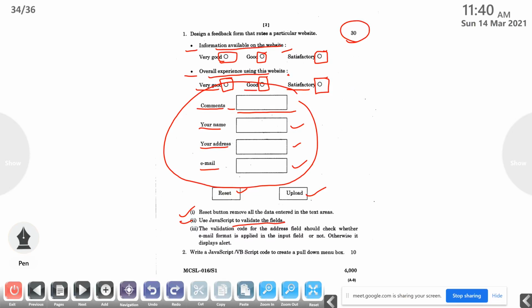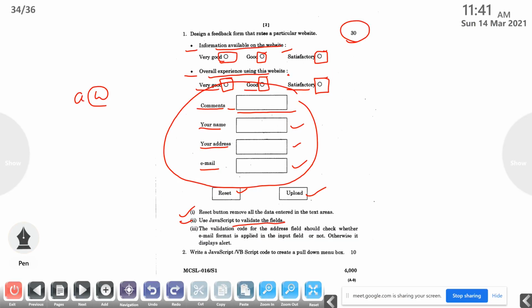And the second condition, while entering the email address, the email format should be applied. What is the email format? In email format, there should be an @ symbol. That should not be the first character. Before this @ symbol, there should be at least one letter.